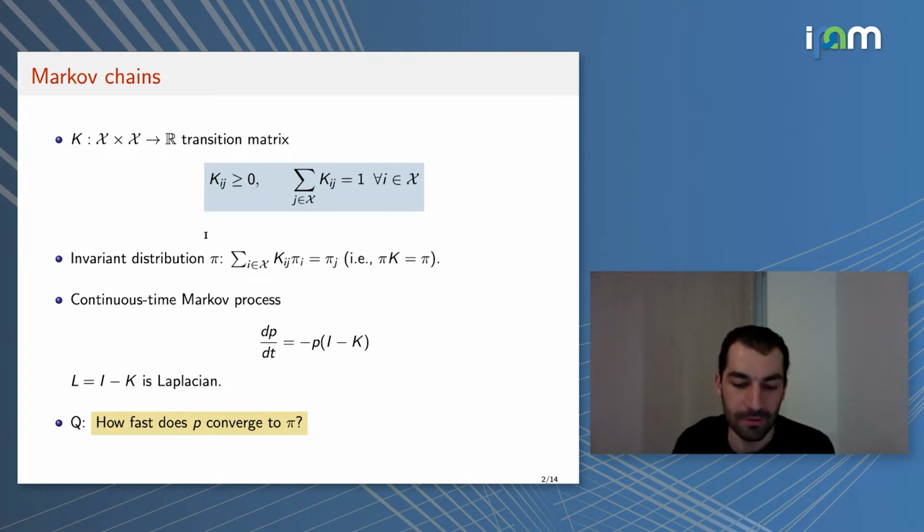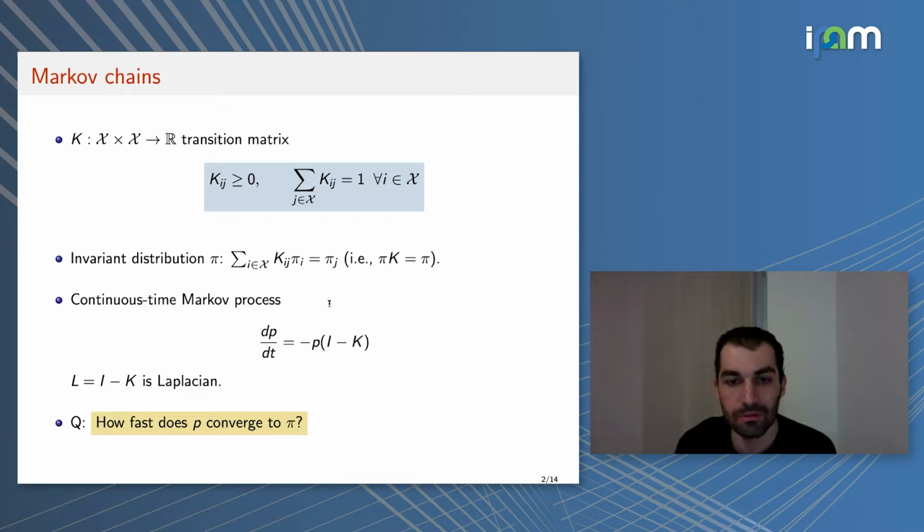This means that if your initial distribution is pi and you apply one step, you stay at pi. So pi is an eigenvector of K with eigenvalue equal to 1, a left eigenvector with eigenvalue 1. What we would like to study is the continuous time Markov process associated to the transition kernel K. This is given by this differential equation.